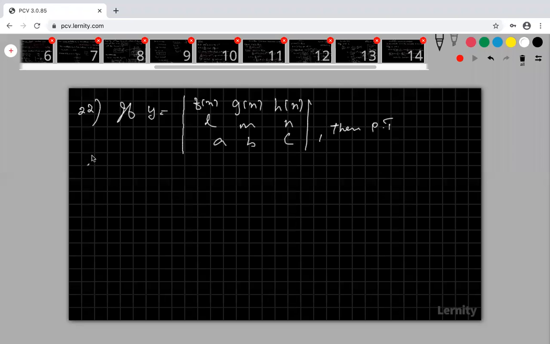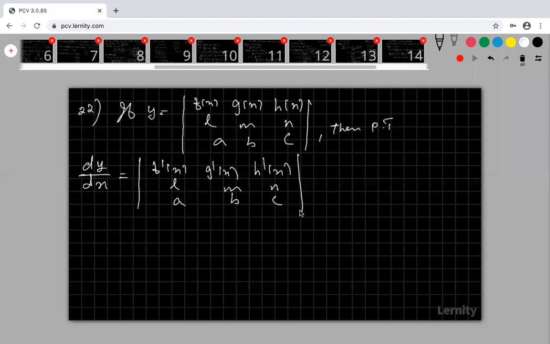My dy by dx is nothing but the determinant with f dash of x, g dash of x, h dash of x in the first row, L, M, N in the second row, and A, B, C in the third row. Okay. Are you clear?